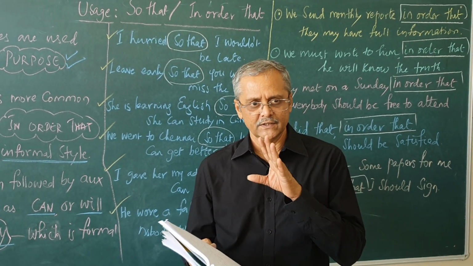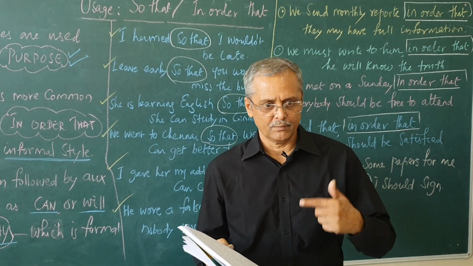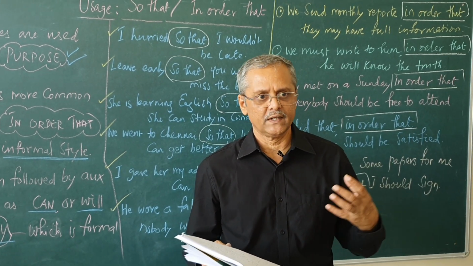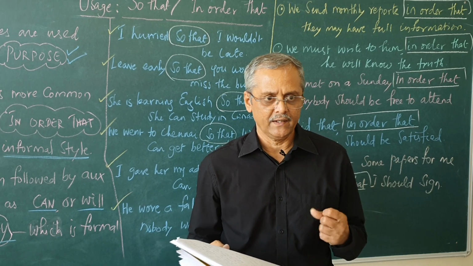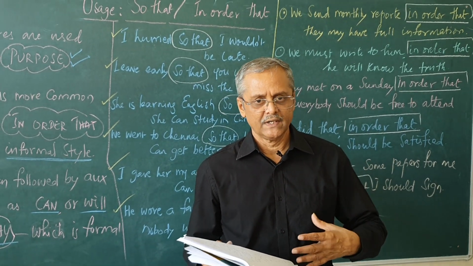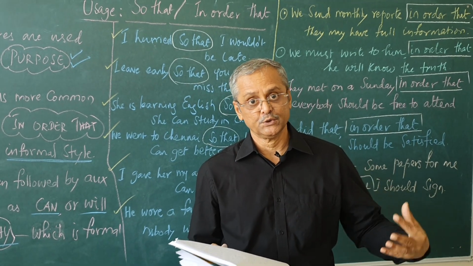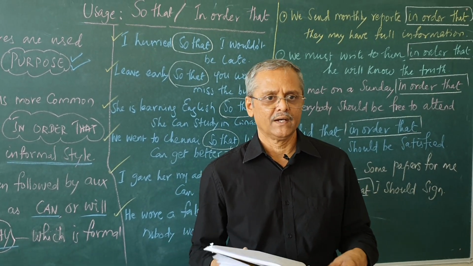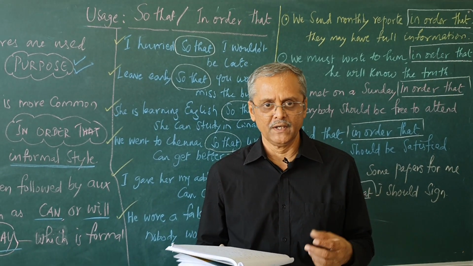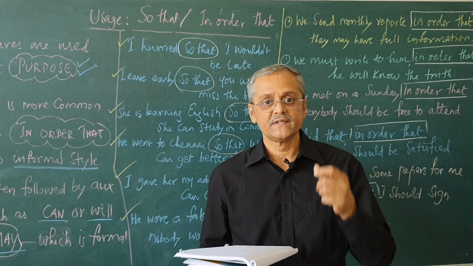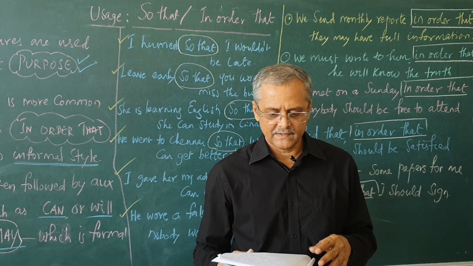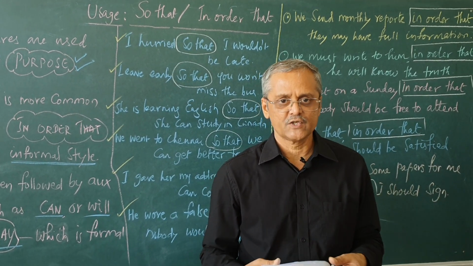So that and in order that usage also we have to master, so that wherever it is appropriate we can use them correctly. And these types of usages, in spite of, despite, so that, to, all these things will make our language more appealing, and the fluency will be visible, and accuracy and appropriacy can also be followed. So please practice these things and we will see some other concept in the next video. Thank you.